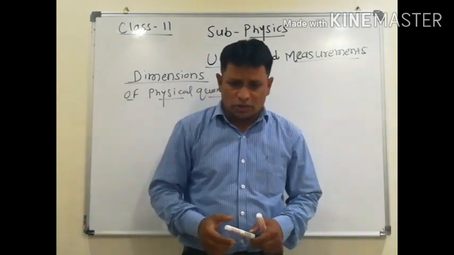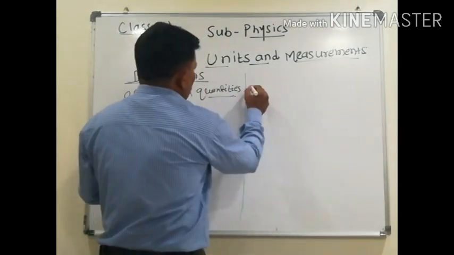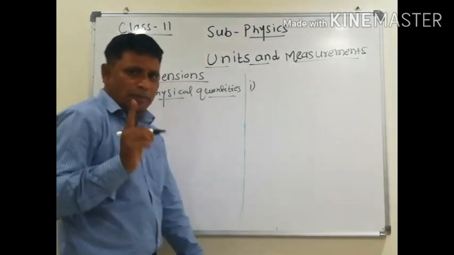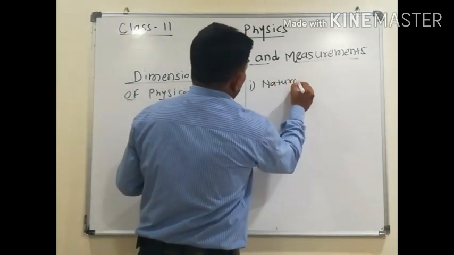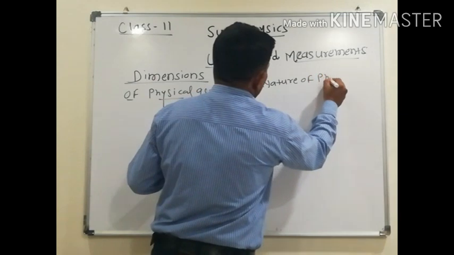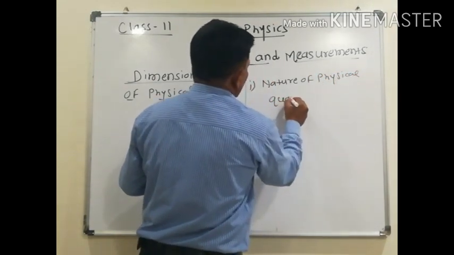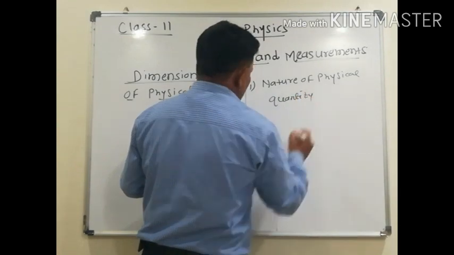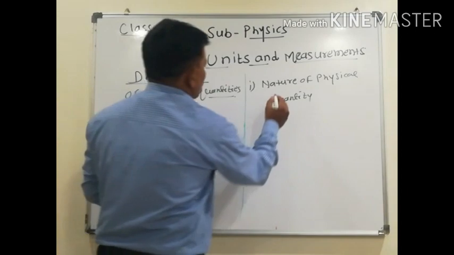What is dimension? The first point is that dimensions show the nature of a physical quantity. Nature of a physical quantity means dimensions show the nature of the physical quantity.